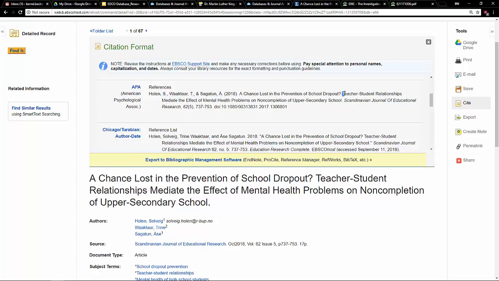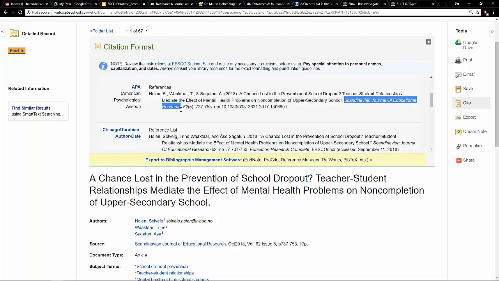So that would be teacher-student relationships mediate the effect of mental health problems in non-completion of upper secondary school. This is the subtitle. So the only things that should be capitalized are the T in teacher and the A in the subtitle. So I'd have to go and make these lowercase. If there is a proper noun, like New York City, it gets capitalized. Then comes the name of the journal, Scandinavian Journal of Educational Research.